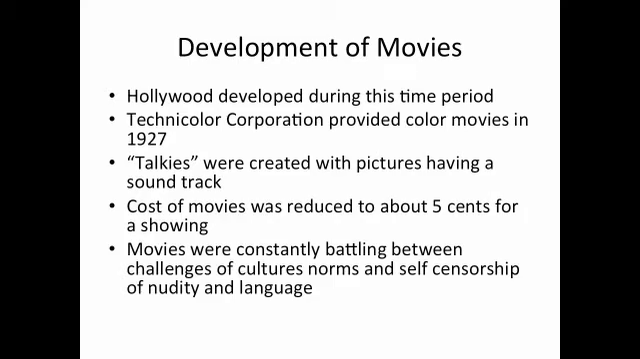Hollywood at this time developed into numerous different types of markets. For example, the Technicolor Corporation provided color movies for the first time in 1927. Talkies were created with pictures having a soundtrack. And the cost of movies was reduced to about 5 cents for a showing.